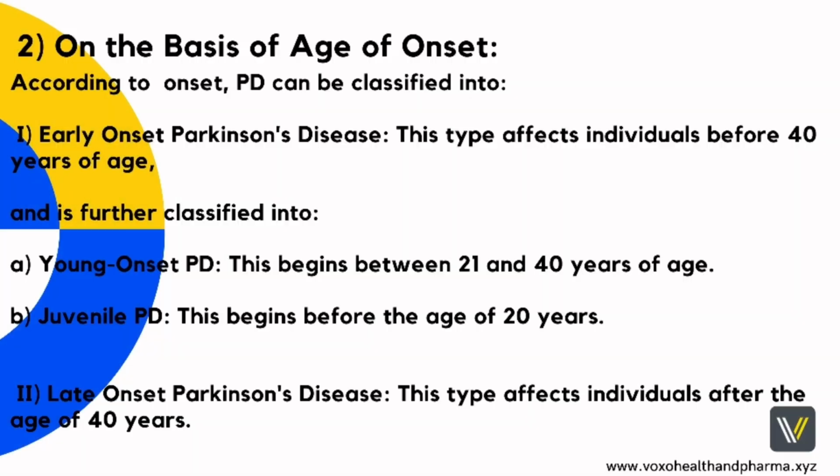2. On the basis of age of onset. It is again classified into two parts: 1. Early onset Parkinson's disease. 2. Late onset Parkinson's disease. 1. Early onset Parkinson's disease: this type affects individuals before 40 years of age, and is further classified into 1. Young onset Parkinson's disease, which begins between 21 and 40 years of age. 2. Juvenile Parkinson's disease, which begins before the age of 20 years. 2. Late onset Parkinson's disease: this type affects individuals after the age of 40 years.